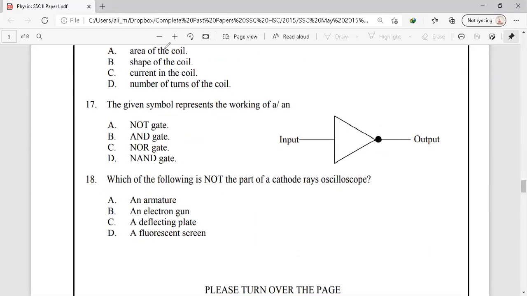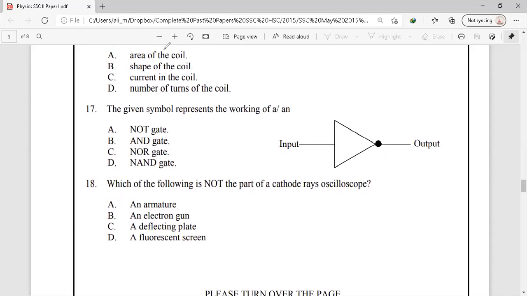So let's see question number 17. And this question is from our chapter number 16, that is basic electronics. In this question, we have to identify this logic gate or this logic operation.